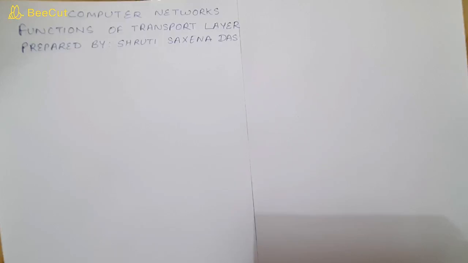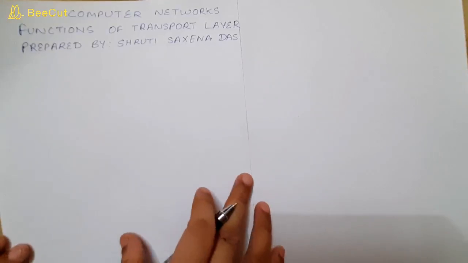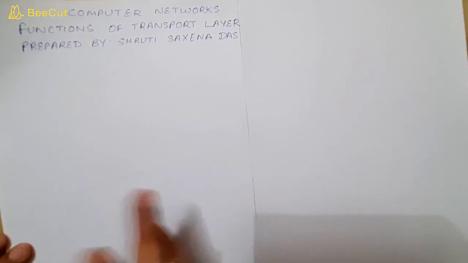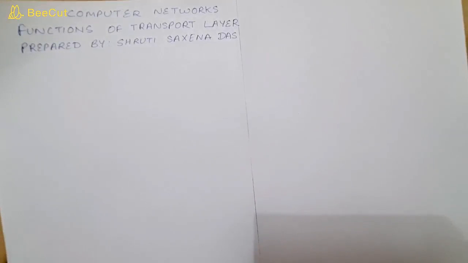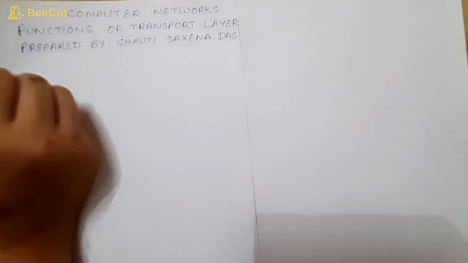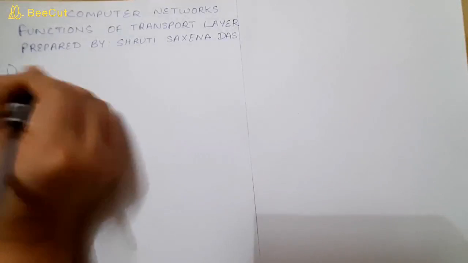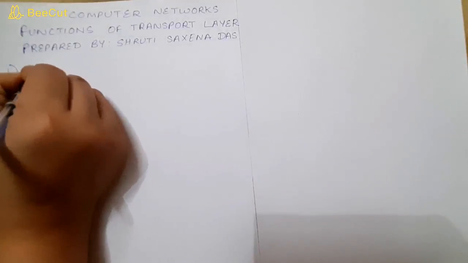Today we are going to discuss the functions of transport layer. Transport layer is the fourth layer in OSI model, and it takes data from the above layers and transfers it to the network layer. So basically it provides the facility to application processes running on different machines to communicate with each other. Fine. So the first function of transport layer is end-to-end delivery.